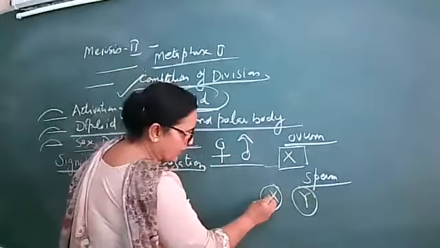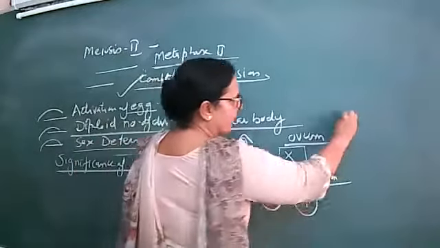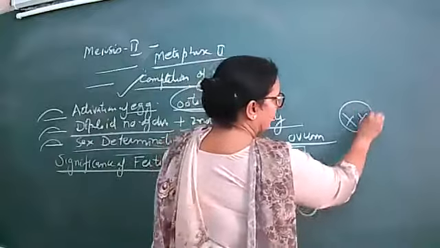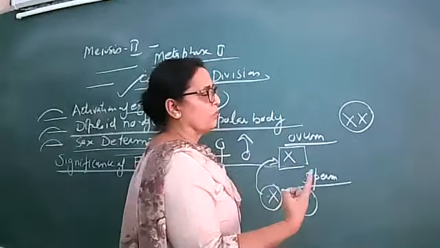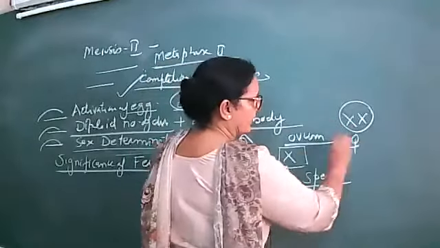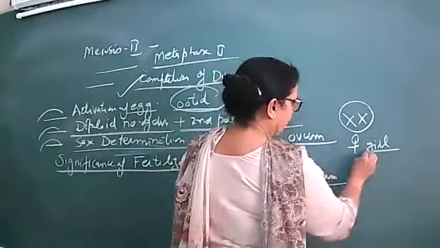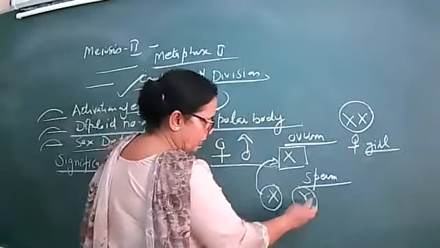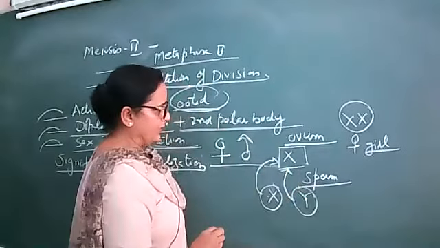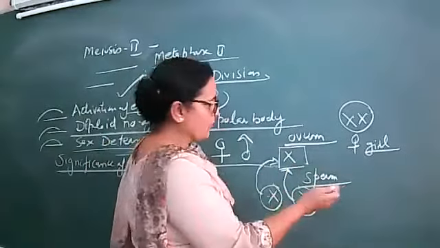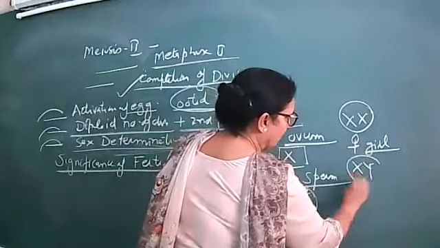If the sperm carrying the X chromosome fuses with this, that will result in XX. XX means one pair of sex chromosomes, which the females have too. The child born will be a girl. And if the sperm carrying the Y chromosome fertilizes the ovum, then it will lead to an XY combination.